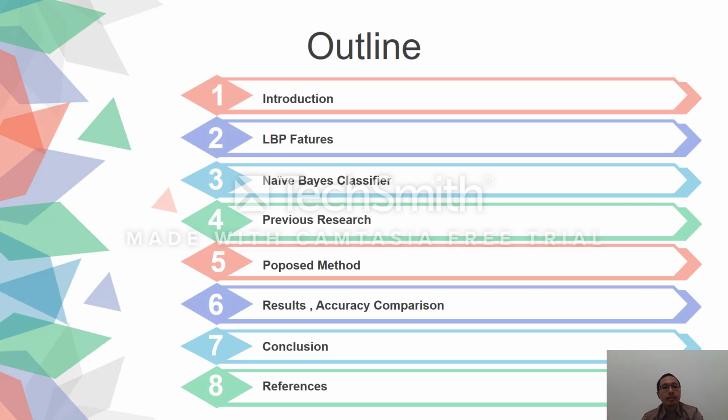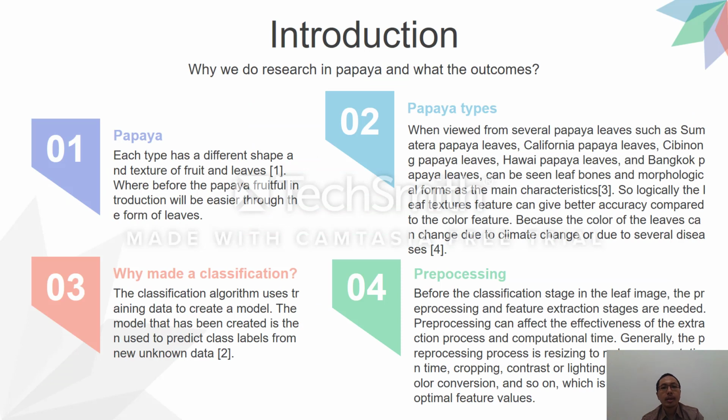This is our outline. The first one is our introduction. The second one is LBP feature. The third one is naive Bayes classification. And previous results, proposed method, result and accuracy comparison, conclusion, reference. The first one is introduction. Why we do the research in papaya and what are the outcomes.